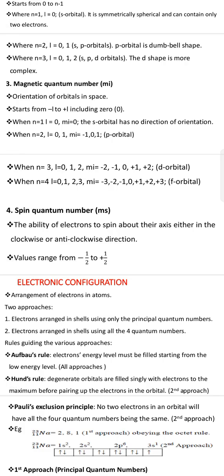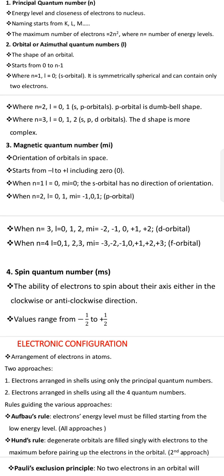So for azimuthal quantum numbers, they describe the shape of the what? Orbital. So for example, when n is equal to 1, it means l is equal to what? 0. Because it starts from what? 0. It starts from 0 to n minus 1. So let's look at n is equal to 2. When n is equal to 2, you have to get two numbers for the l value, which is 0, then n is 2, so 2 minus 1 is what? 1. So we get 0, 1. 0 is s orbital, 1 is what? P orbital.